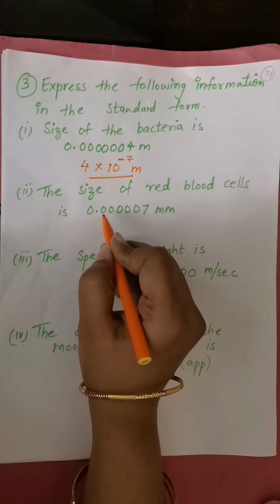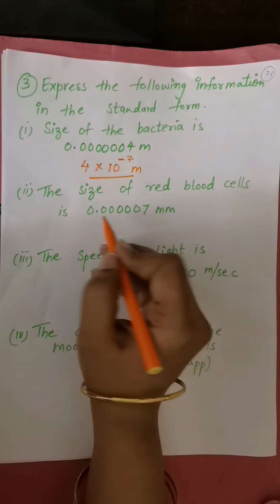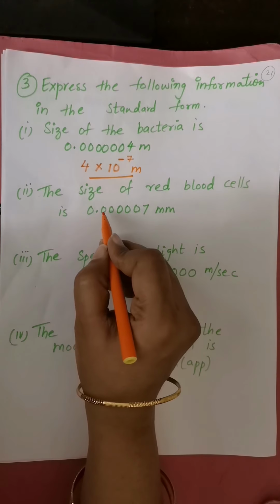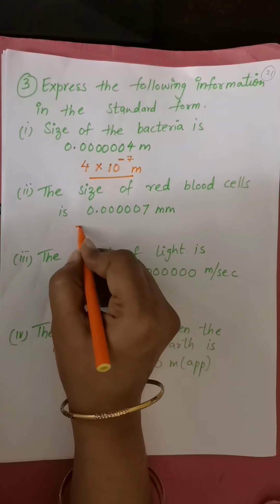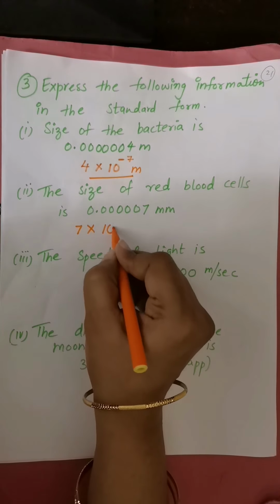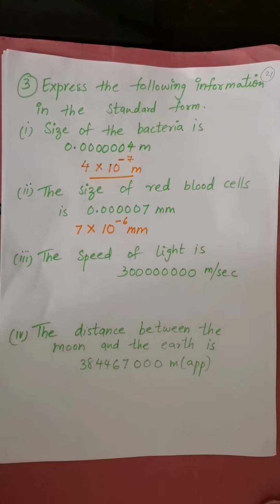Okay, next, the size of red blood cells is 0.000007. Again, it is a smaller number. The dot has to be shifted 1 2 3 4 5 6. 7 into 10 to the power of minus 6 millimeter.